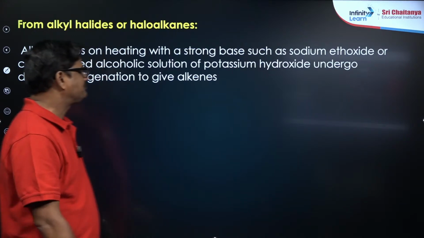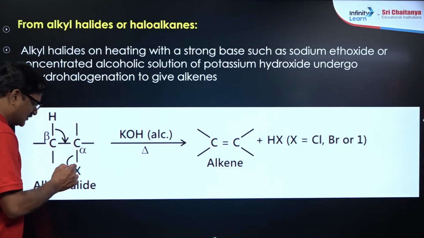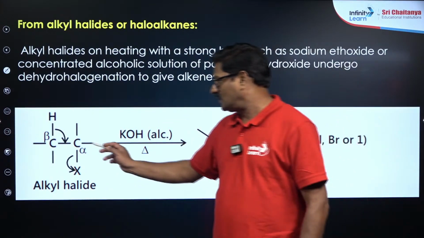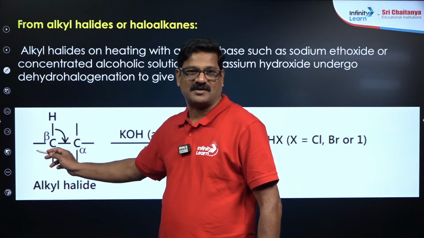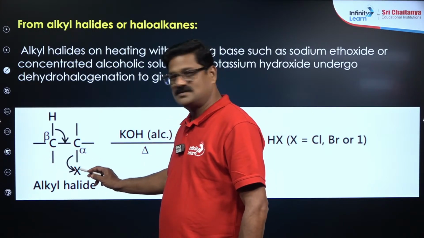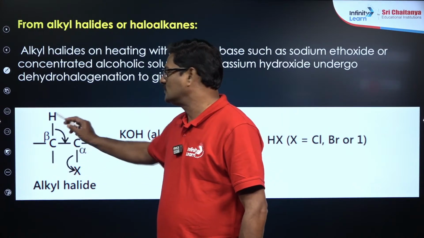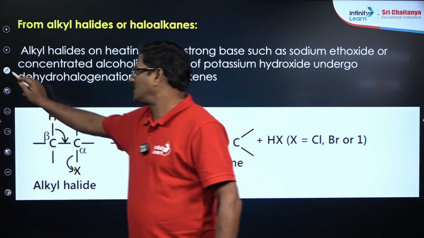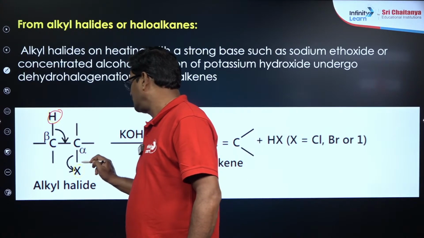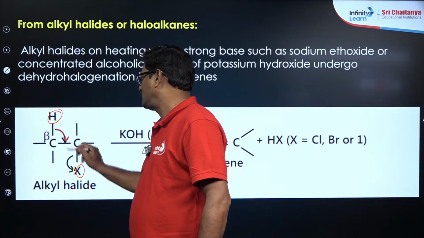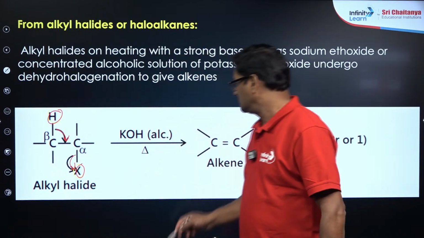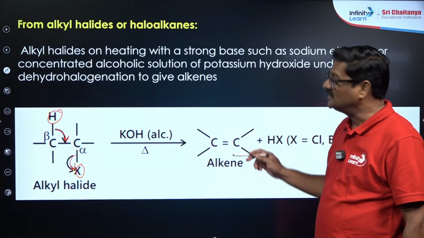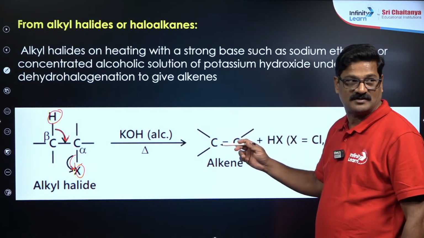Right, so this is the halogen, and the carbon bearing the halogen is called the alpha carbon, and the carbon adjacent to the alpha carbon is called the beta carbon. The halogen is removed from the alpha carbon and the hydrogen is removed from the beta carbon. One halogen and one hydrogen are removed, so whenever a halogen and a hydrogen are removed, there is a double bond. This bond comes over here and this bond is going to leave from here, so that you are going to get an alkene. This reaction is called dehydrohalogenation. It is a kind of beta elimination reaction.